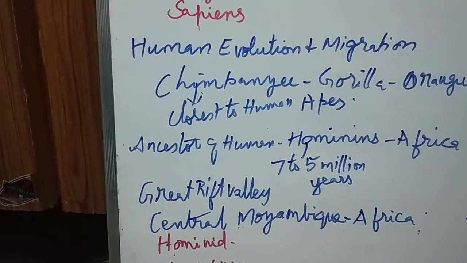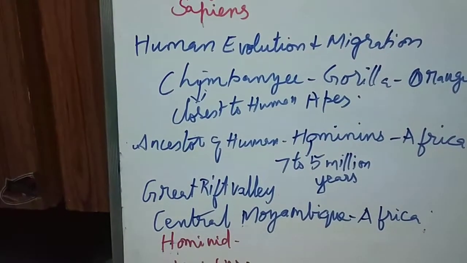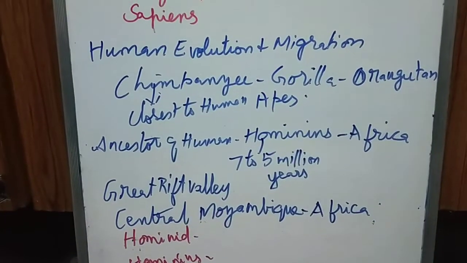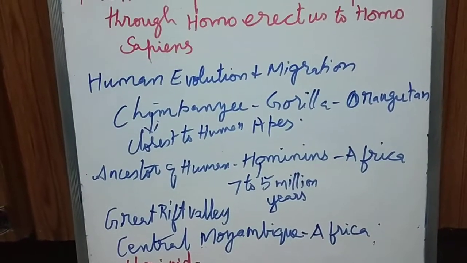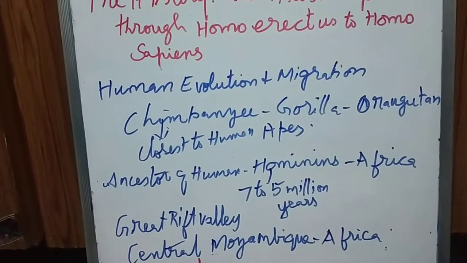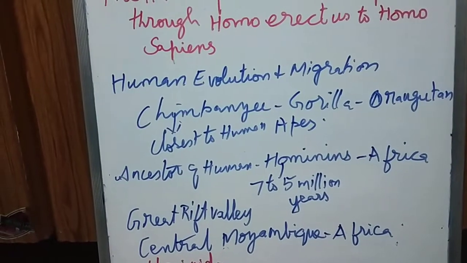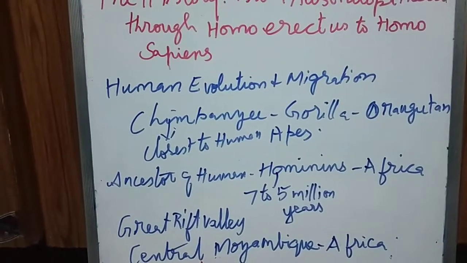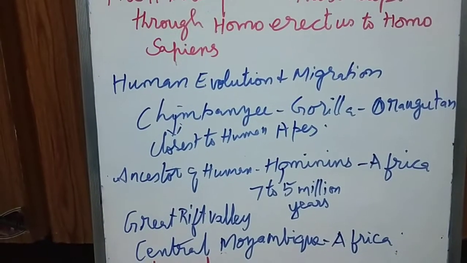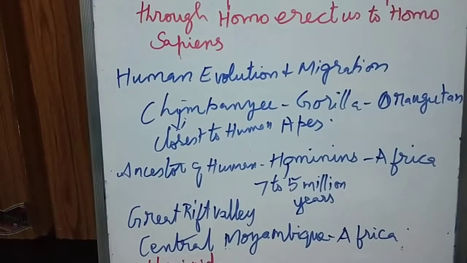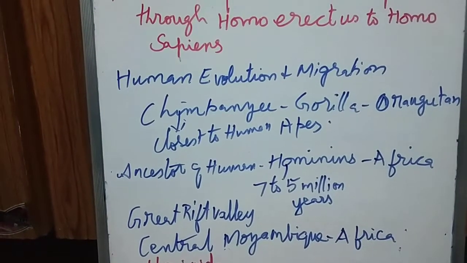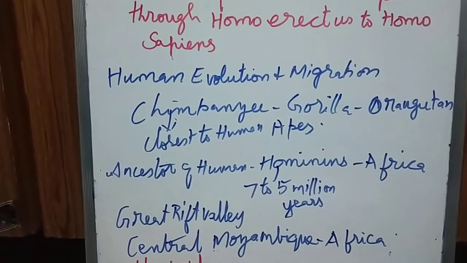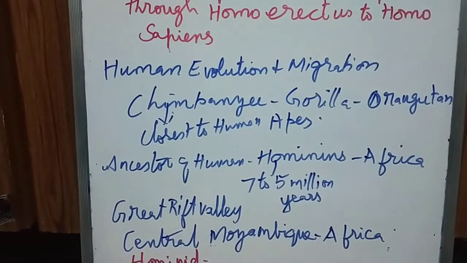in the world: earliest lithic assemblage, lower Paleolithic culture, middle Paleolithic culture, upper Paleolithic culture, Mesolithic culture, Neolithic culture. So in the world we are going to learn. After that, the same periods, that is lower Paleolithic culture, middle Paleolithic culture, upper Paleolithic culture, Mesolithic, Neolithic in Tamil Nadu. This only we are going to see in the next one.